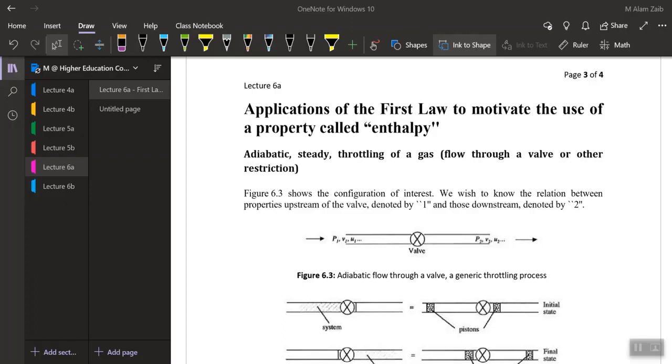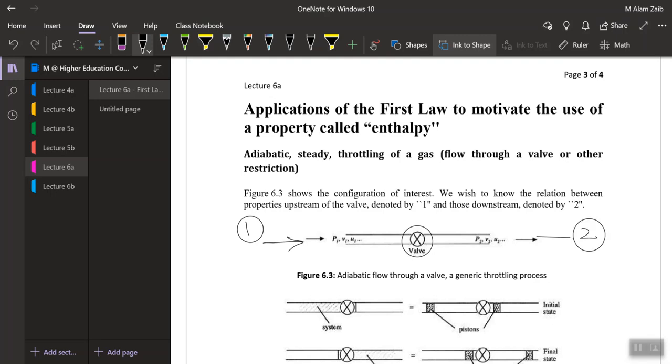Application of the first law to motivate the use of the property called enthalpy. Let's imagine an adiabatic process, an adiabatic steady throttling of a gas which is passing through a valve or any other restriction. So let's imagine we have a wall somewhere here, and a gas is passing from the upstream, which is at state 1, to the downstream, which is at state 2 somewhere.